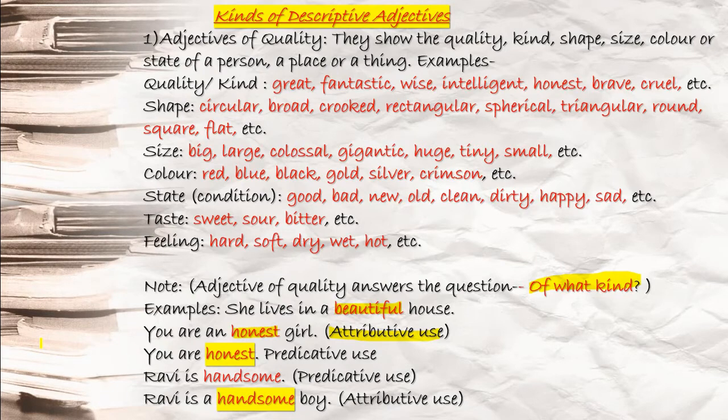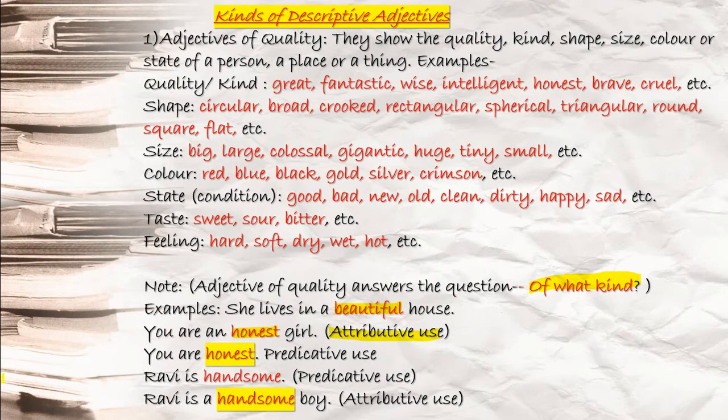Adjectives of quality. State, you see the condition, like good condition, bad, new, old, clean, dirty. Taste: sweet, sour, bitter. Feeling: hard, soft, dry, wet, hot, like hot weather. You can say hot water, dry cloth, soft pillow. This kind of example.